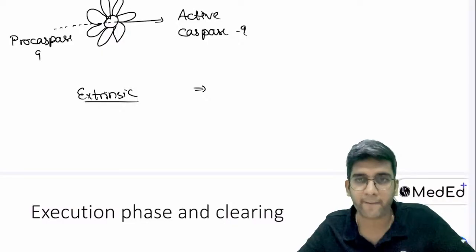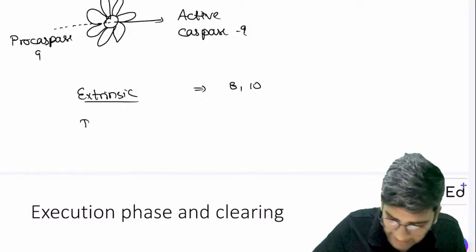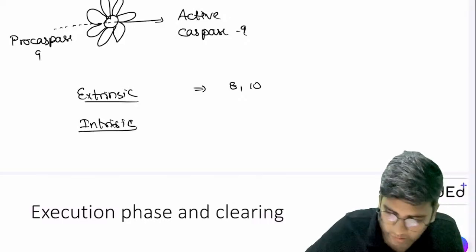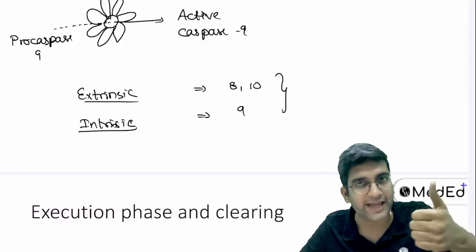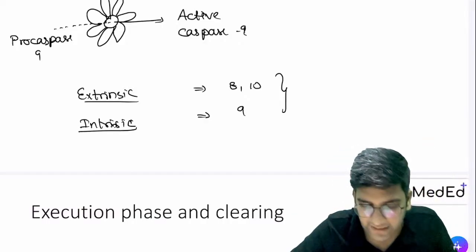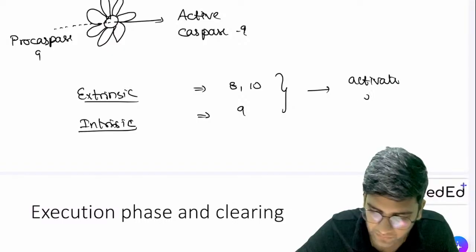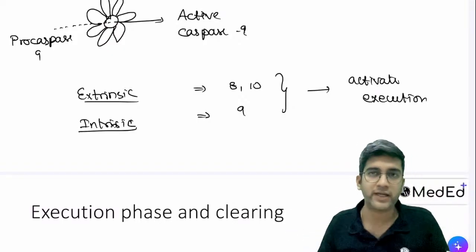Caspase 8 and 10. I'll repeat, Lakshman, once again. And at the intrinsic pathway, at the end point, the caspase it gave was caspase 9, right? Either of these, 8 or 9 or 10, is enough for me to activate the execution phase, which you'll see soon, right?